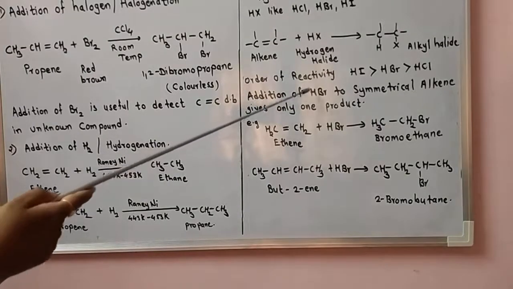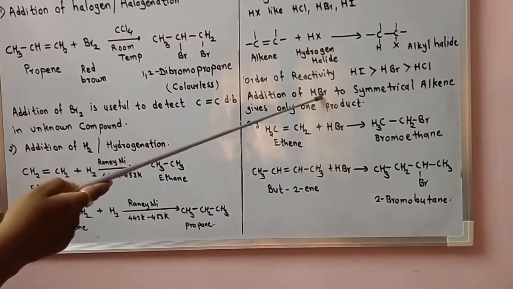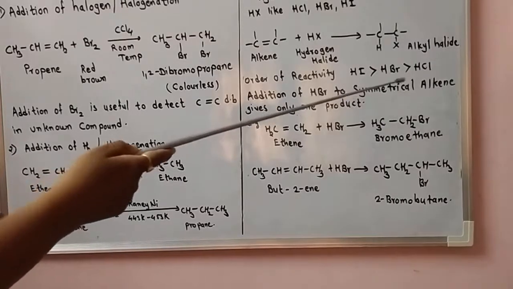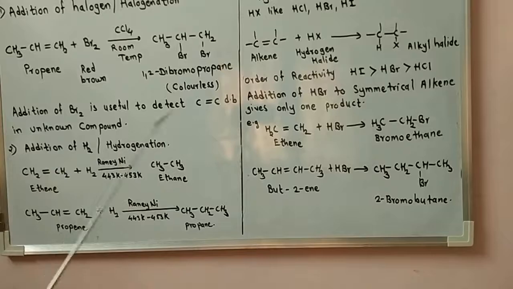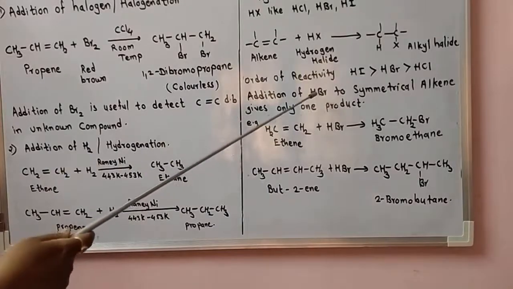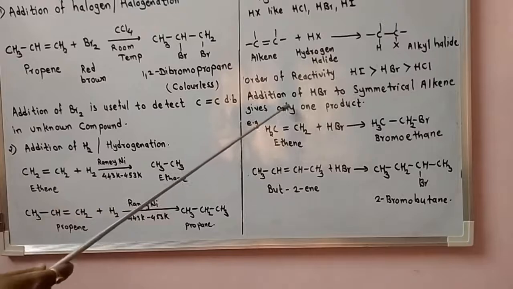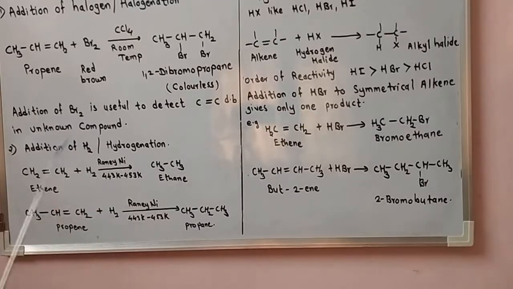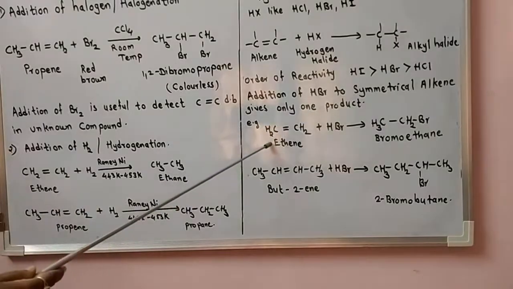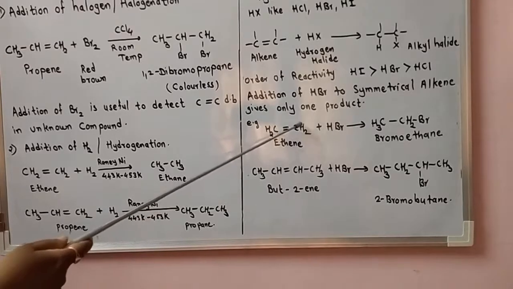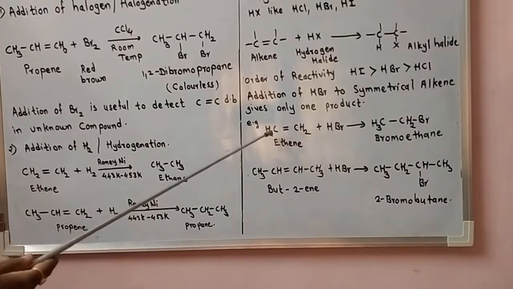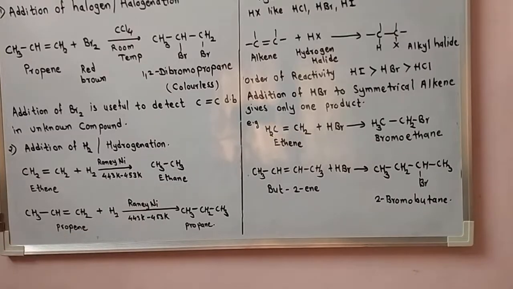Let's see the addition of hydrogen bromide, HBr, to a symmetrical alkene. This type of addition, hydrogen bromide to a symmetrical alkene, gives only one product. One example of a symmetrical alkene is ethene, the first member of the alkenes. Across the carbon-carbon double bond, two similar groups are attached, therefore it is a symmetrical alkene.